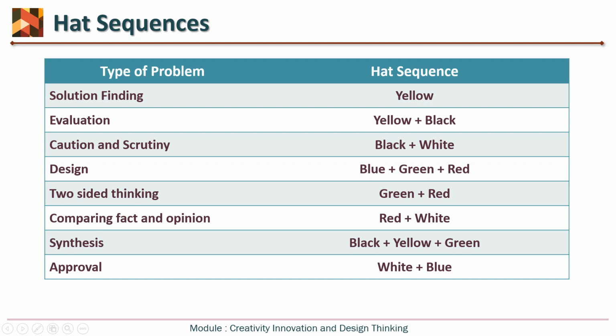You can also write your sequence. And by such a flow, you can use these six thinking hats for solving differences in perspective, solving differences in opinion, and ultimately you can use this technique as a creative technique for industrial problem solving.